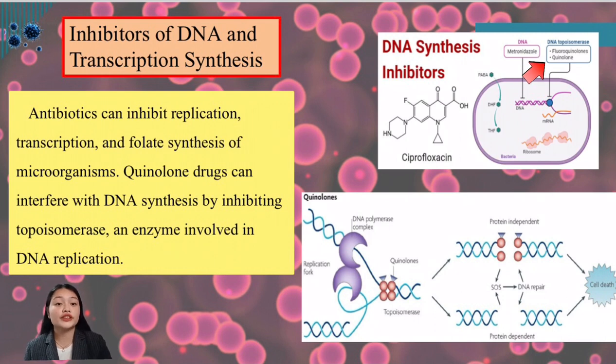This leads to the formation of double-stranded DNA breaks and cell death. So next is the topoisomerase. It is an enzyme that can ferment the genome. So the quinolones increase the concentration of these enzymes, which results in cell death.